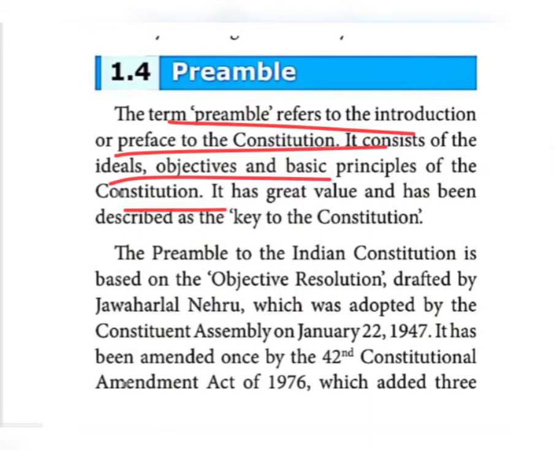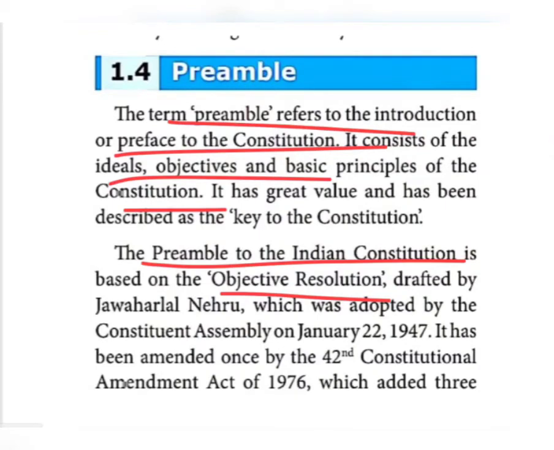Regarding the Constitution, what are the good things given in the preamble in a short manner? Yes, so the preamble to the Indian Constitution is based on the objective resolution.